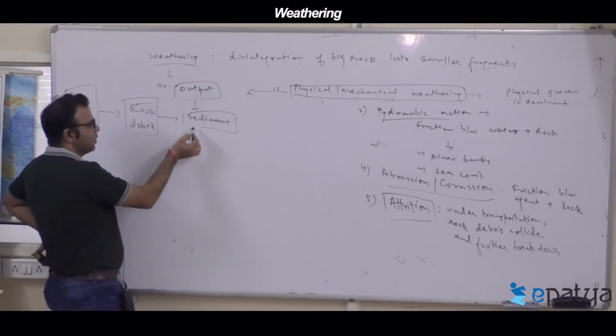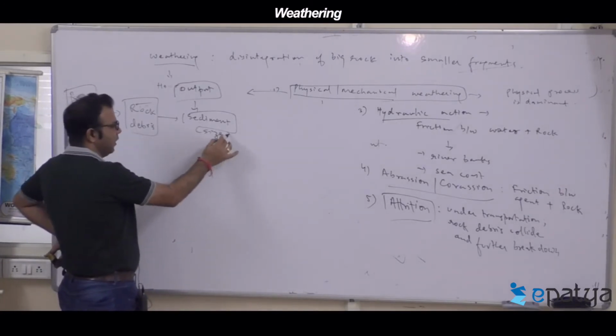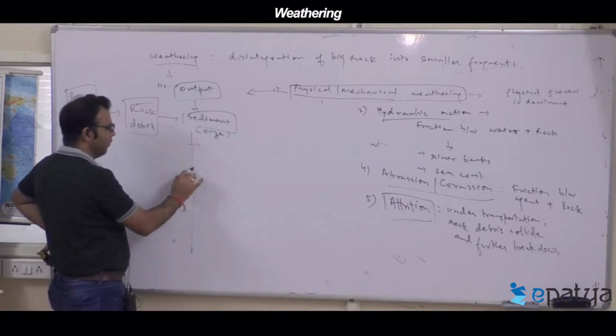On the basis of size, we have already seen that sediments are grouped into categories.